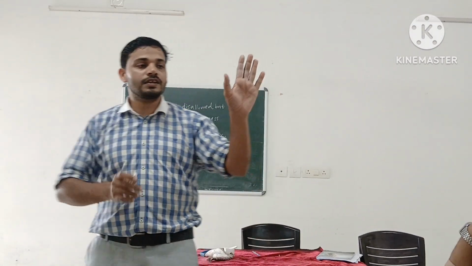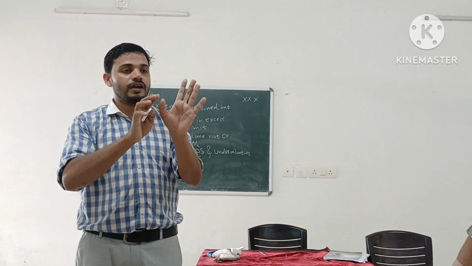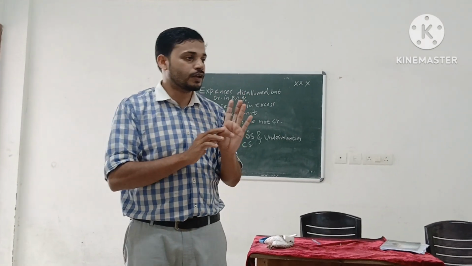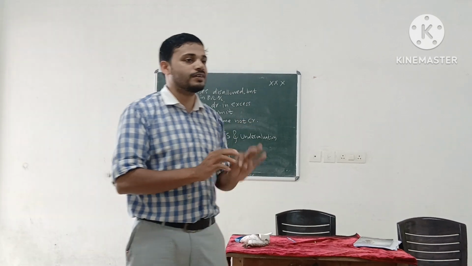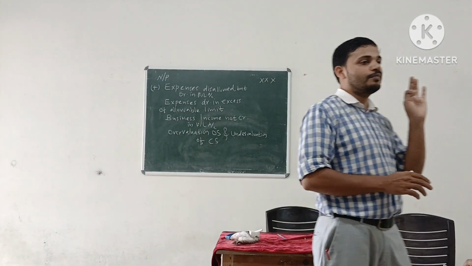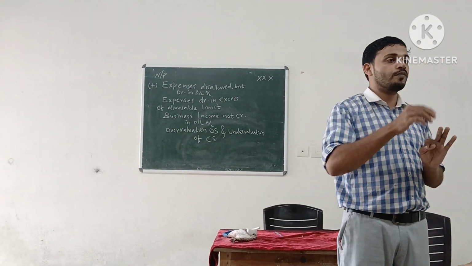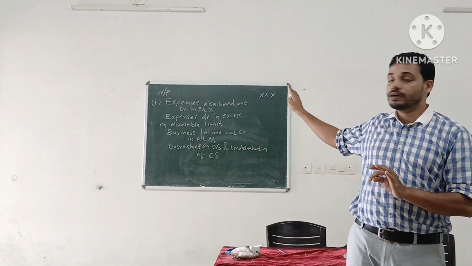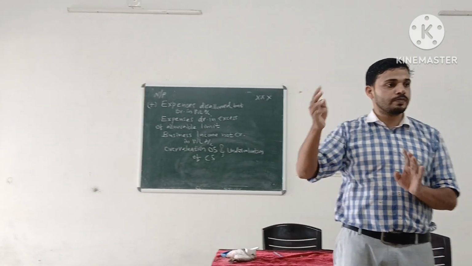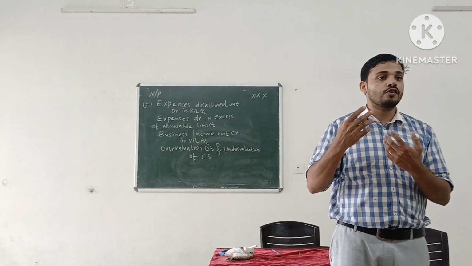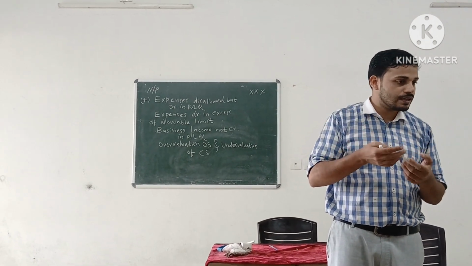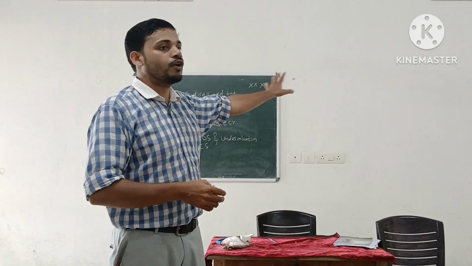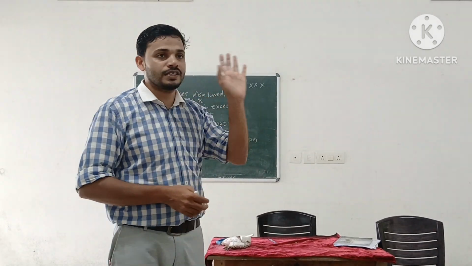Once again: firstly, expenses disallowed but debited in profit and loss. Second, expenses debited in excess of allowance. Examples of the first item are provision, household expense and other non-business expense. The example of the second item is depreciation.